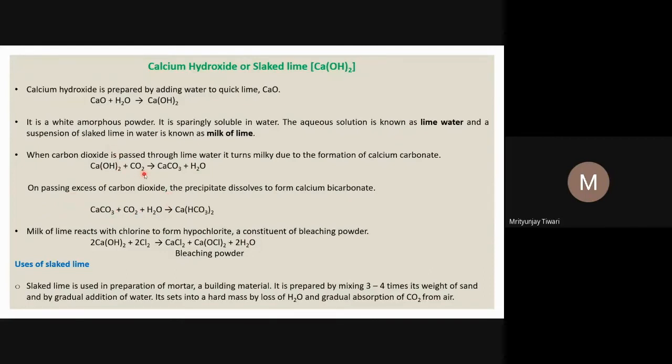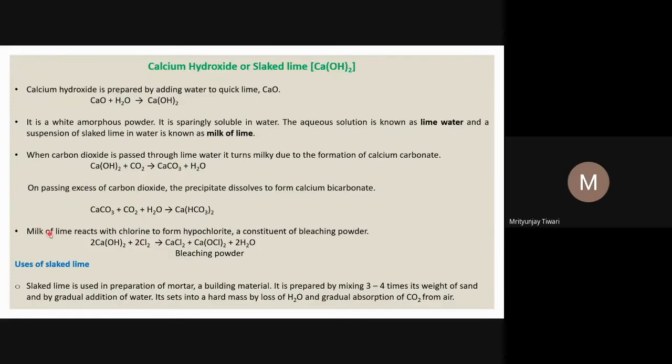This is also one test. If you add an excess amount of carbon dioxide, you will see the formation of calcium bicarbonate, or calcium hydrogen carbonate. This is because calcium carbonate reacts with carbon dioxide and water to form calcium bicarbonate, and this calcium bicarbonate is dissolved in water. So the white turbidity will go away again on adding excess CO2, and this gives the taste of the presence of calcium ions in the solution.